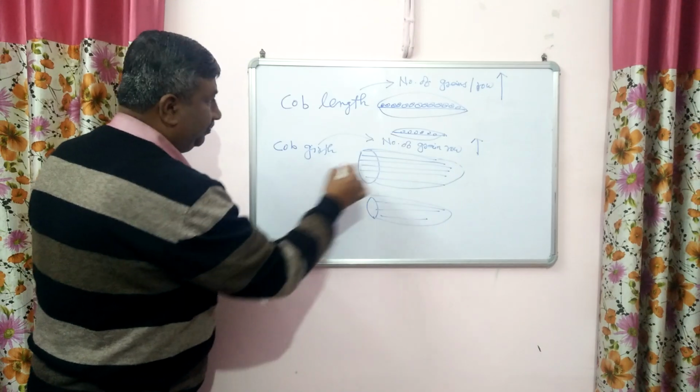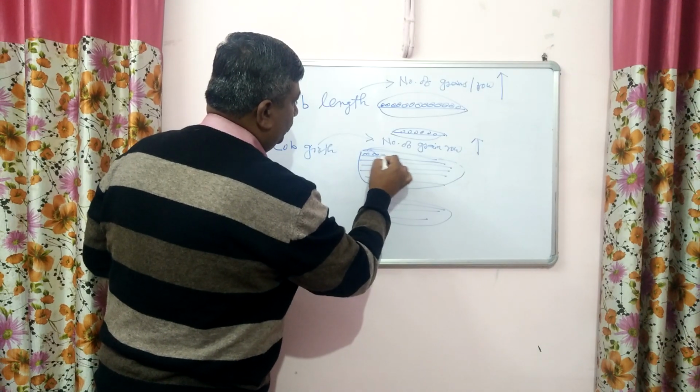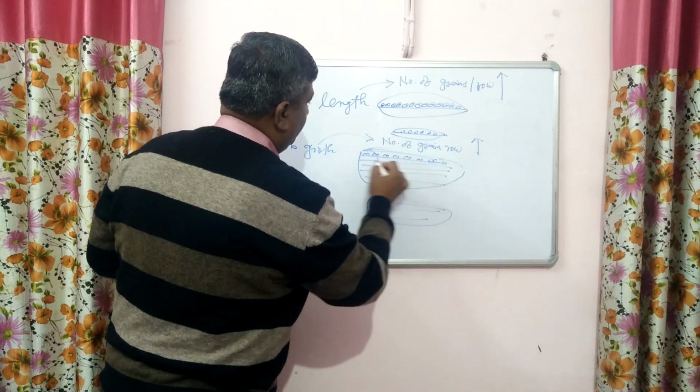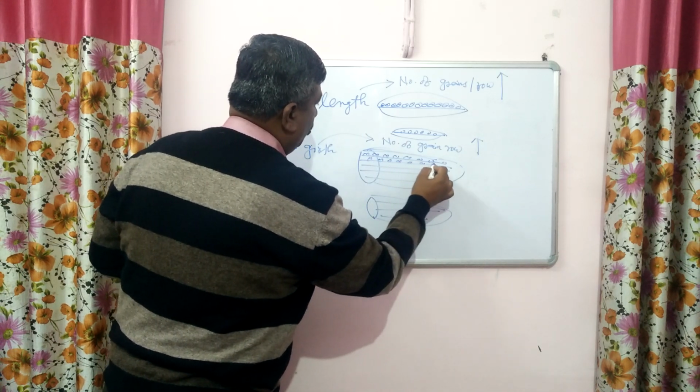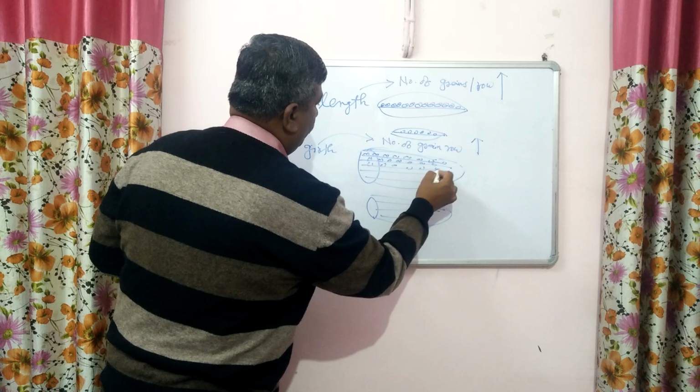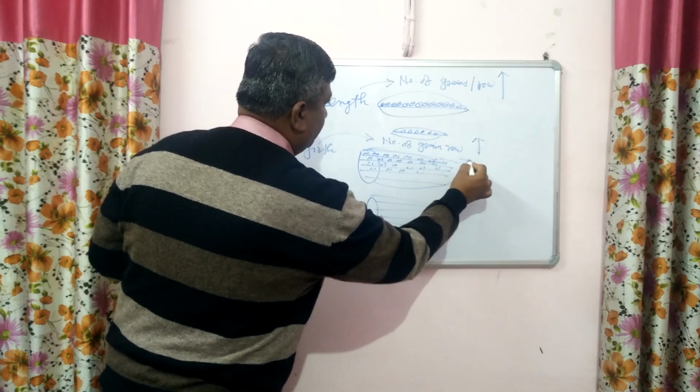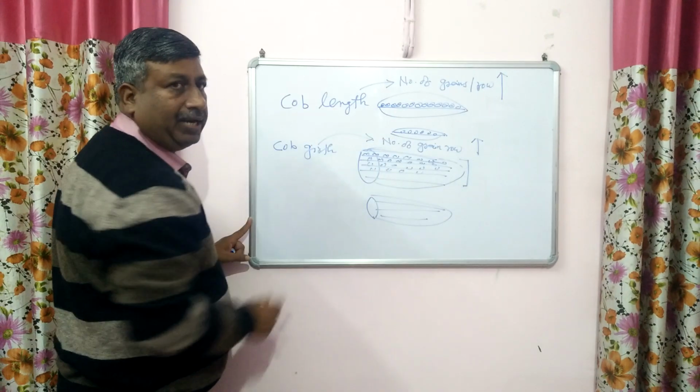And the number of grains in a cob. Suppose these are the number of grains on a row. If you want to calculate how many grains are present in one cob, multiply both.